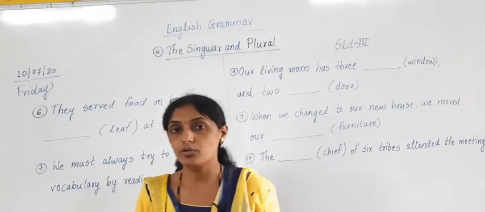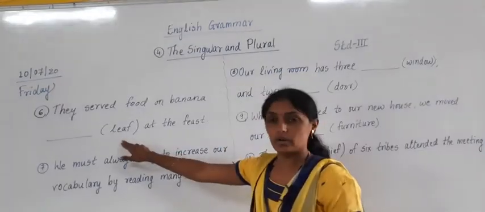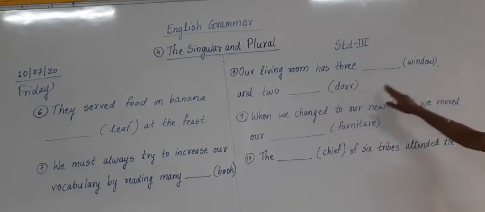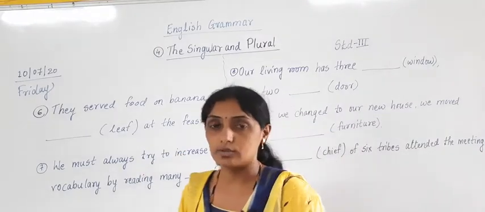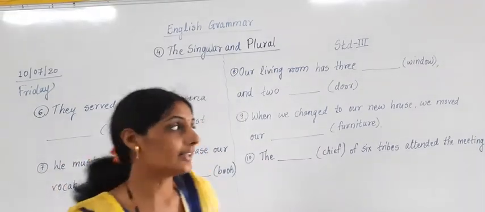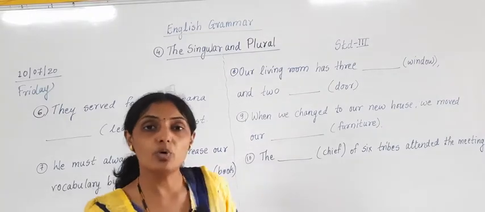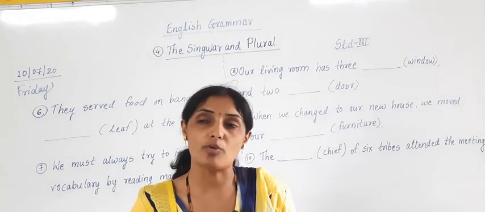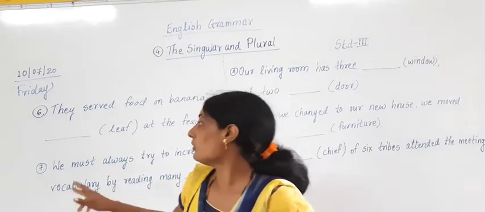First of all, what we are going to do is fill the blanks with the help of the words given in the bracket. Can you see here? Everywhere blanks are given, and we have to fill those blanks with the help of the words which are given. The words which are there in the bracket, they are in which form? They are in singular form. And we have to change them to plural form. When they change to plural form, that plural form we have to write down in the blanks.